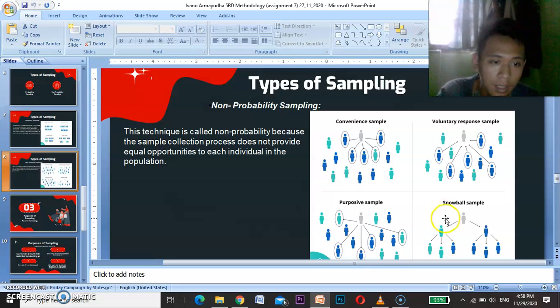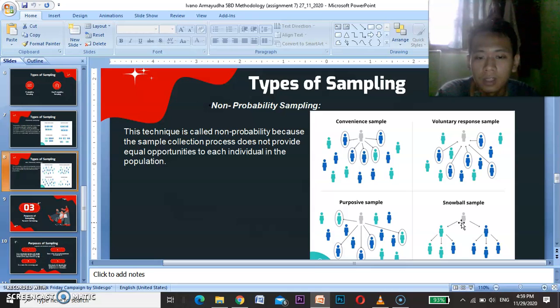Okay, for the last is snowball sample. This sampling technique is suitable for use when the population size is difficult to determine and the issues discussed are quite sensitive. Snowball sampling is a chain sampling technique.